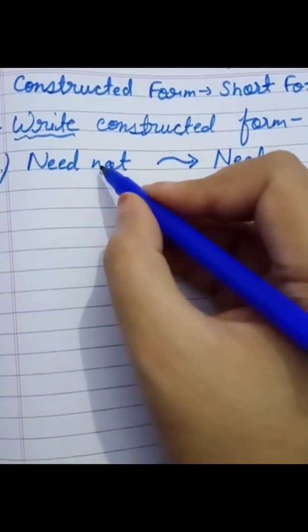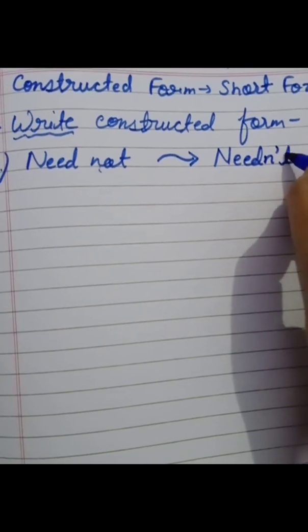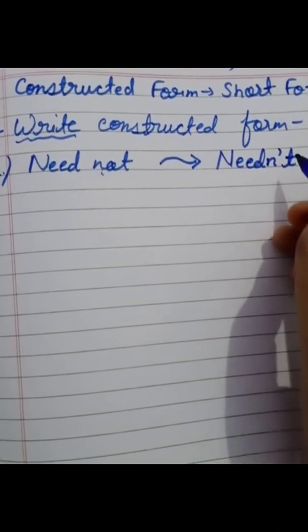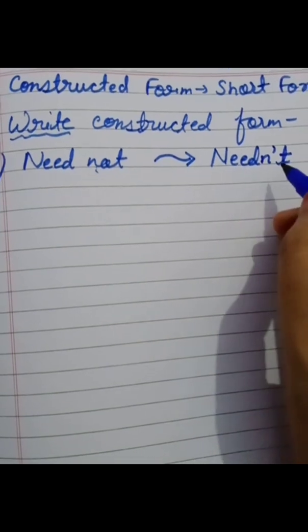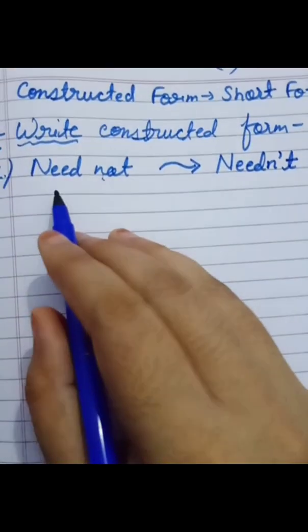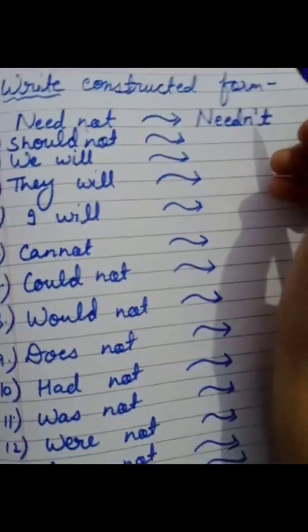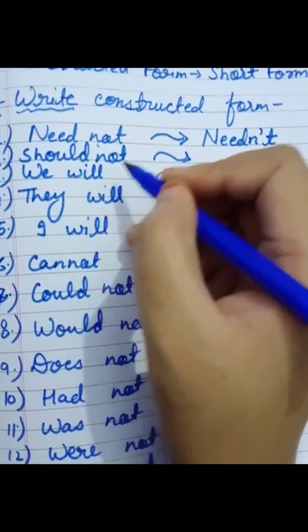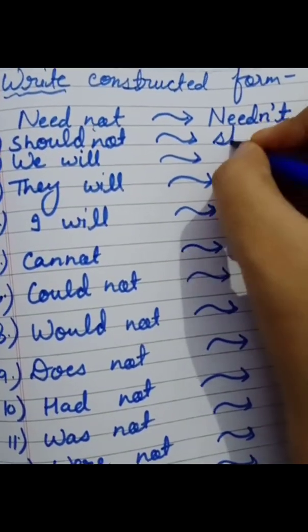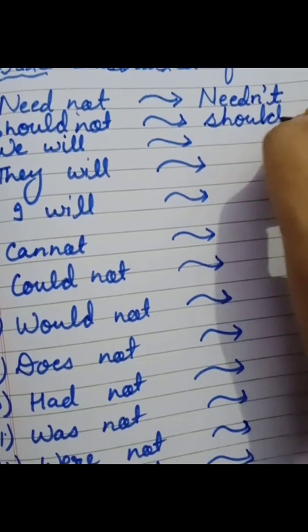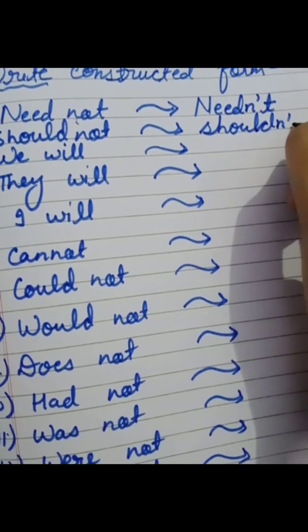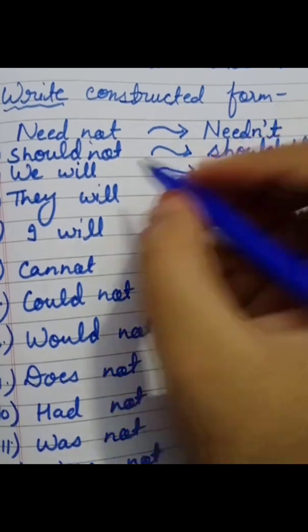Need, and then we will write n, and then apostrophe t. So here o we will not write, and this is your contracted form of need not. So what we will speak here? Needn't. Finally we will do our next word, should not. So how we will write? Shouldn't. Write should, then n, then apostrophe, and then t.